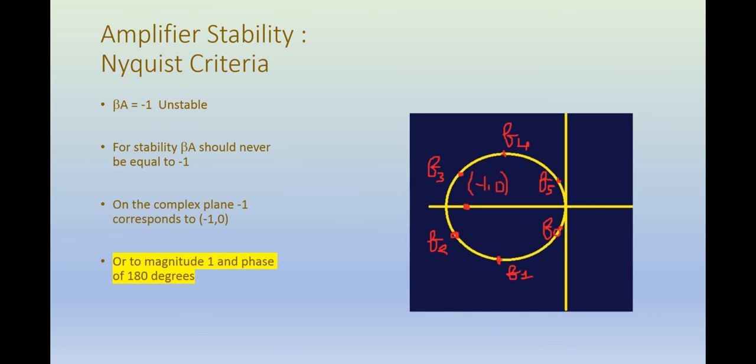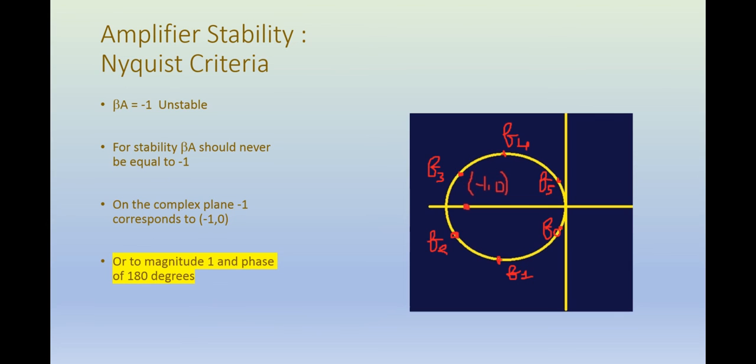This is basically the real and imaginary components of beta A. So in this representation of real and imaginary components, the real component is -1 and the imaginary component is 0. This is for the case when beta A is equal to -1.